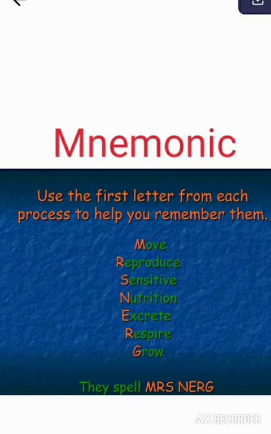We can memorize them by making mnemonics. Mnemonics is the combination of first letter of each process which helps you to recall and memorize all the life processes easily. Here M from move, R from reproduce, S from sensitive, N from nutrition, E from excrete, R from respire, and G from growth combinedly form a word Mrs. Nirik. You can also make Mrs. Green or any other word you can make for your ease to memorize all these life processes.